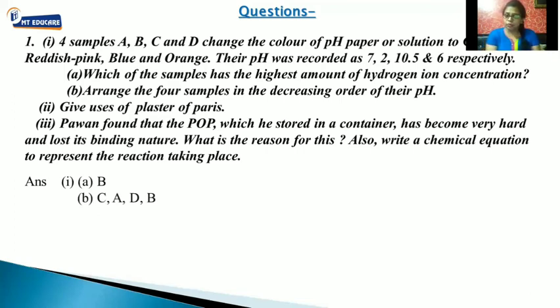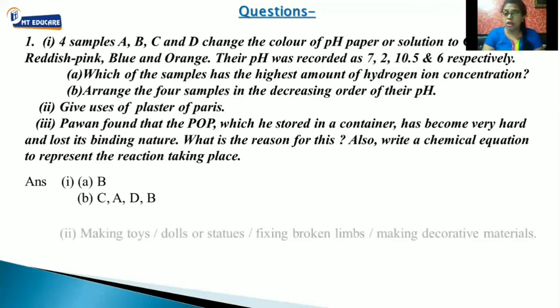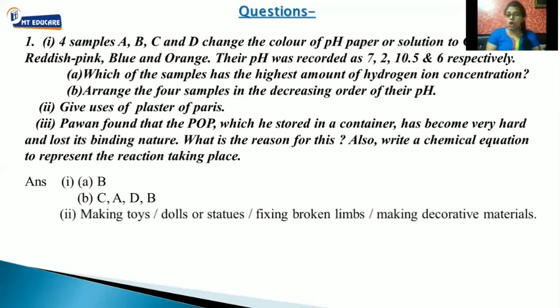Fine? Okay, the second question they have asked us: give the uses of plaster of Paris. Students, we have a lot of uses of plaster of Paris: making toys, dolls, statues, fixing broken limbs, that is, fixing fractures, and many decorative materials. For the preparation of many decorative materials and various things, POP, or plaster of Paris, is used. So you can write any of these uses. At least 2 uses you should write.